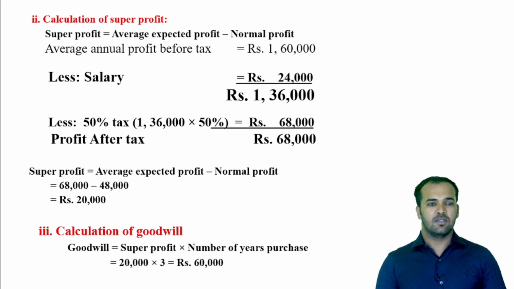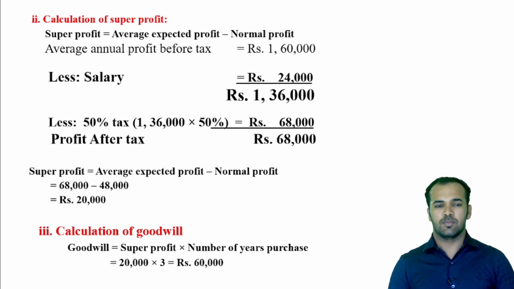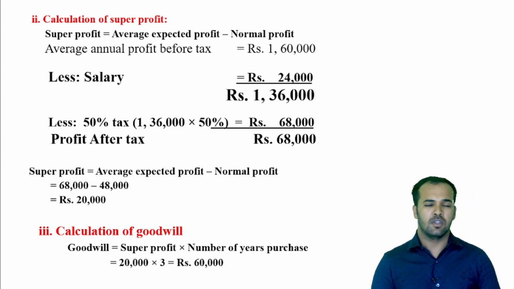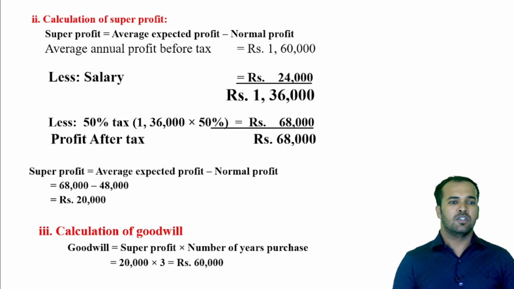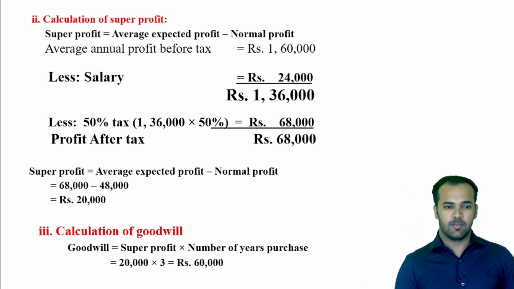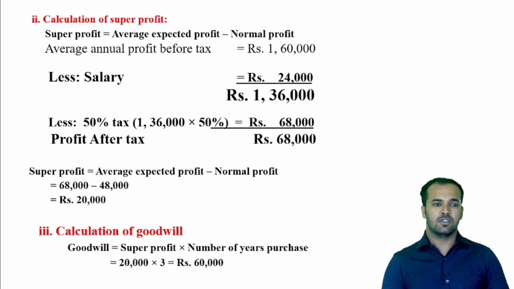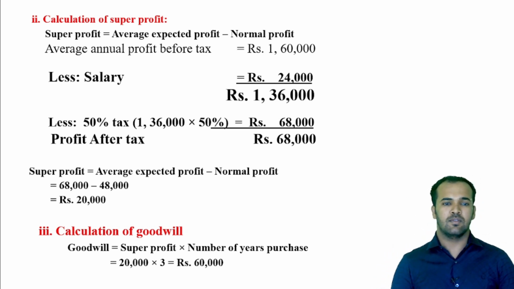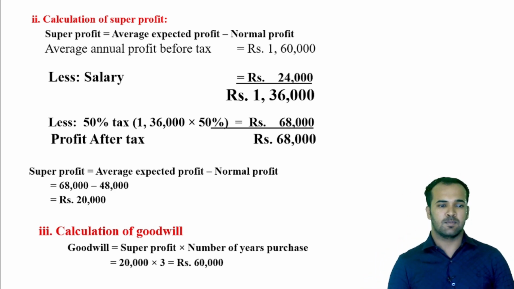After we get the value of normal profit, the second step is calculation of super profit. We need to find the value of super profit. So what is the formula of super profit? As I stated in the previous slides, the formula of super profit is average expected profit minus normal profit. Now we have already calculated normal profit. So here the missing value is average expected profit, so we need to find the value of average expected profit.